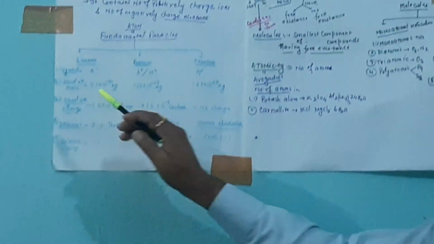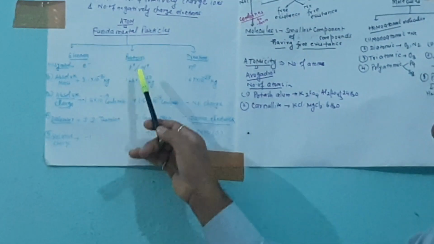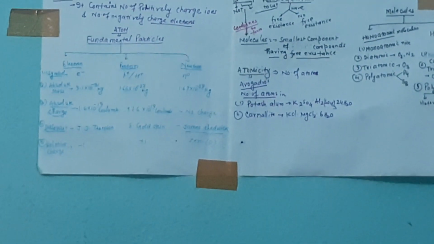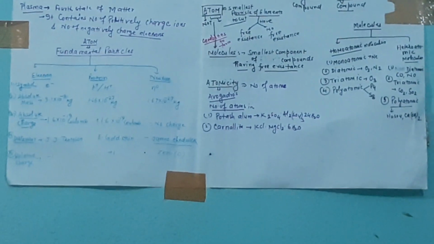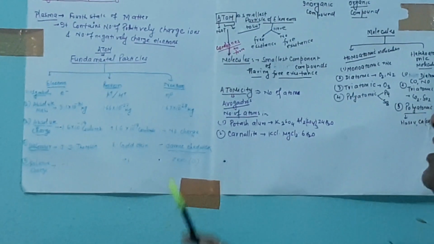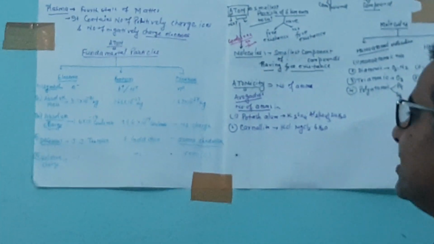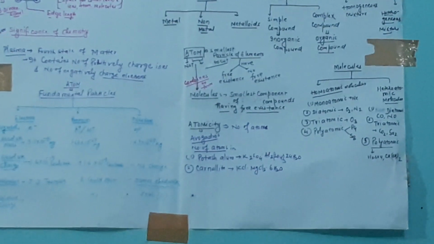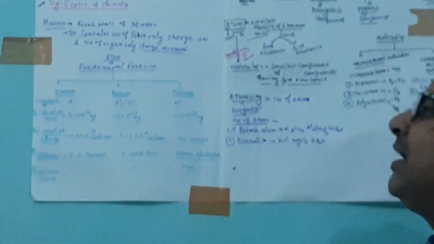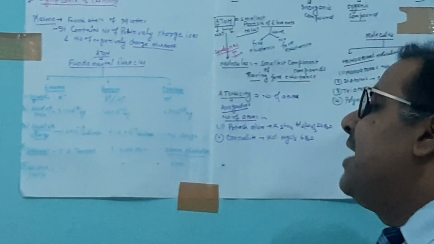The absolute mass of an electron is 9.1 × 10^-31 kg, the absolute mass of a proton is 1.66 × 10^-27 kg, and the mass of a neutron is 1.6667 × 10^-27 kg. So the mass of a neutron is slightly more than a proton. Among these fundamental particles, neutrons are the heaviest and the electron is the lightest.